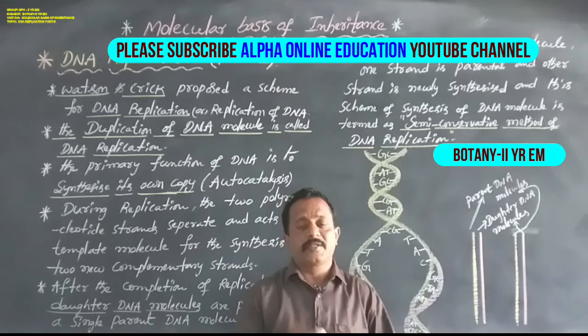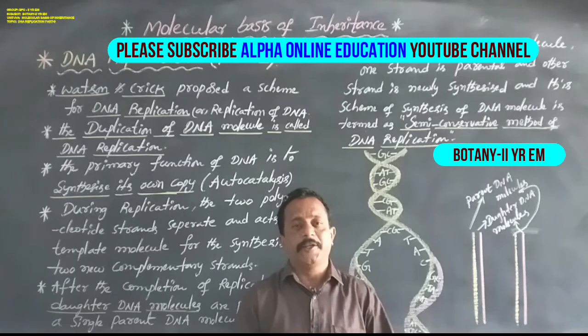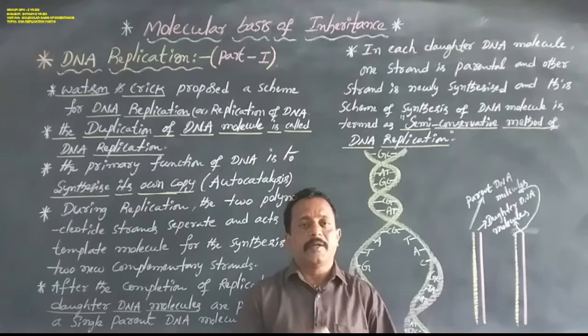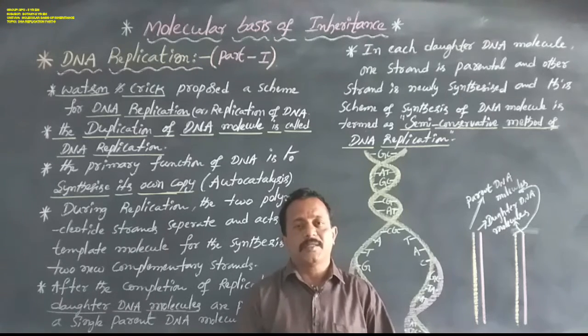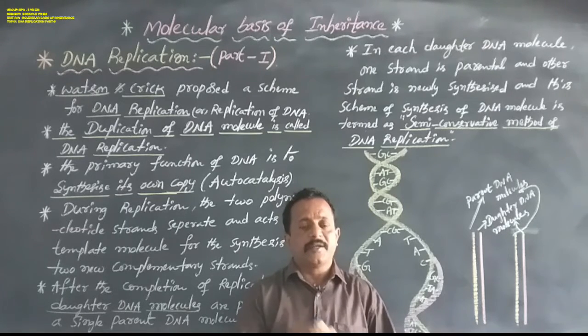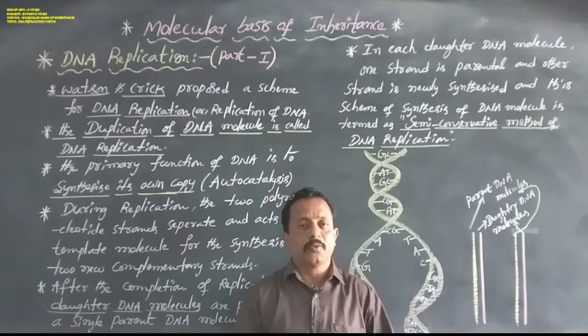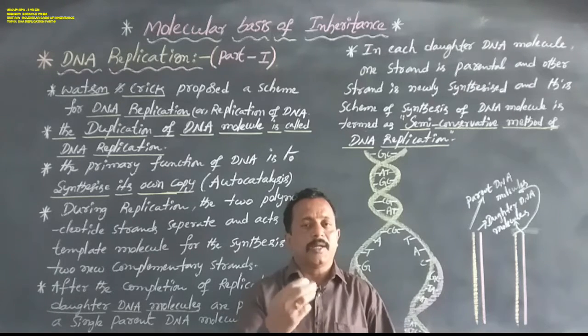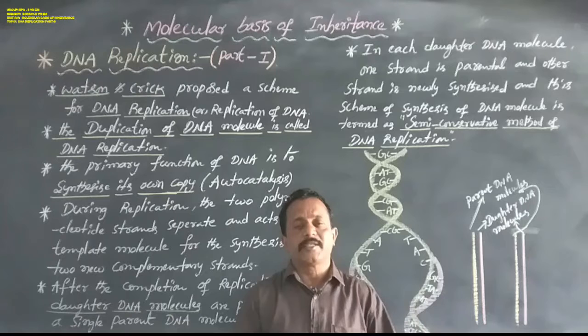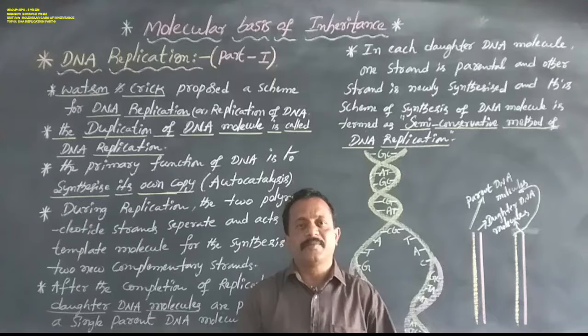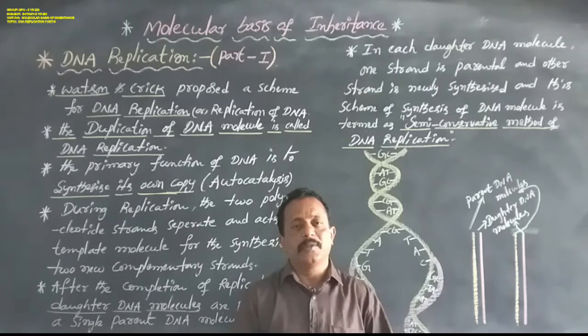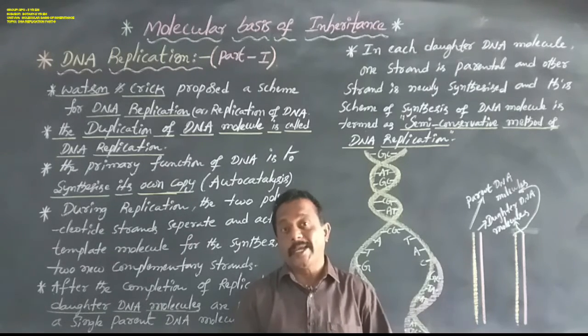In previous classes we discussed what DNA is, the structure of the polynucleotide chain, the salient features of the double helical structure of the DNA molecule, the packaging of the DNA helix or nucleosome, and the search for genetic material, that is the transforming principle and its biochemical characterization.